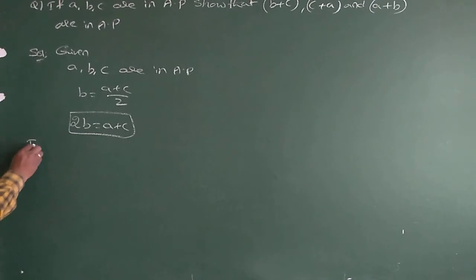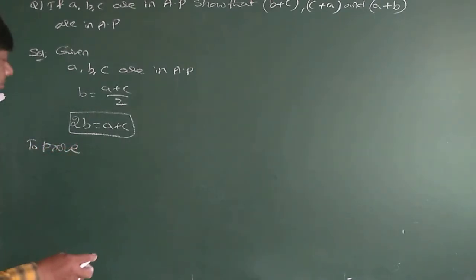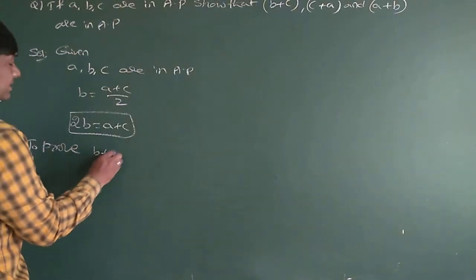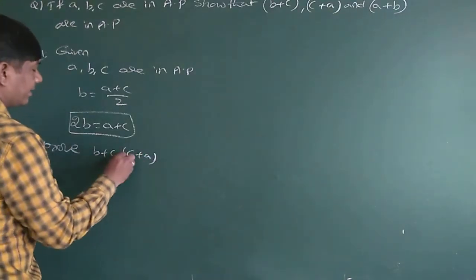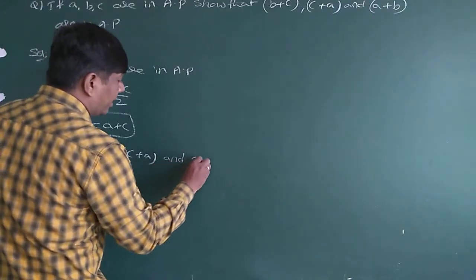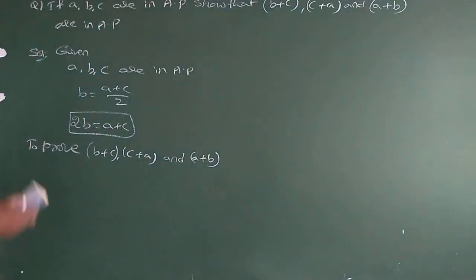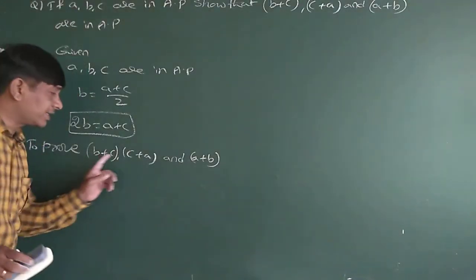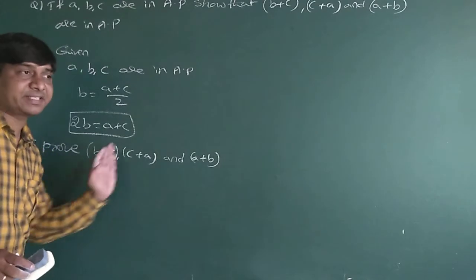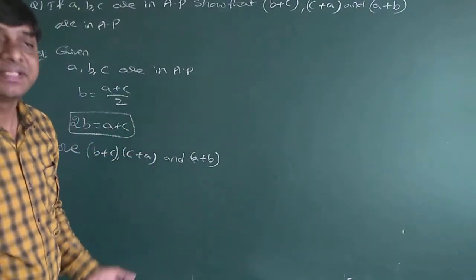So to prove B plus C, C plus A and A plus B are in AP, let us assume these are the first term, second term, third term. If these three terms are in AP, then their common difference should be same.